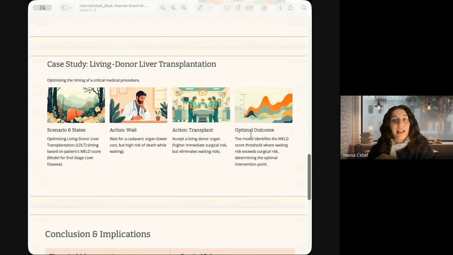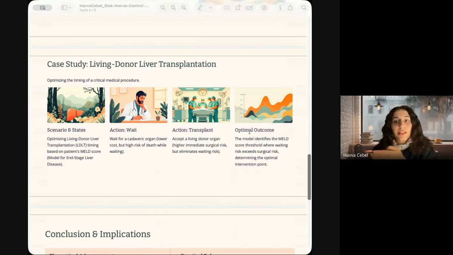So here, let's apply this theory to a real-world case, living donor liver transplantation. Here is the scenario. We have a patient with end-stage liver disease. We have a living donor available, usually a relative, and the decision dilemma is action wait: do we wait for the cadaveric organ from a deceased donor? This carries the stochastic risk that the patient might die while on the waiting list. Or action transplant: do we perform the surgery now with the living donor? This eliminates the wait but carries immediate surgical risk for both the patient and the donor.